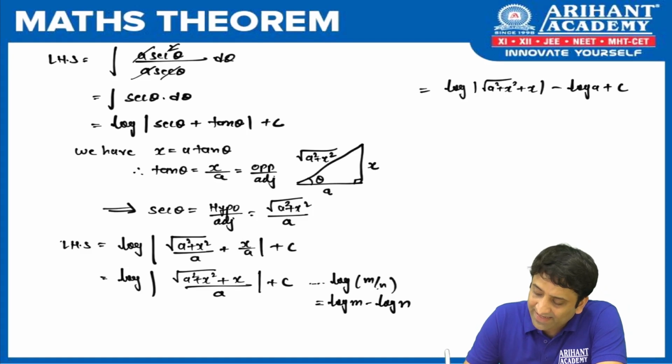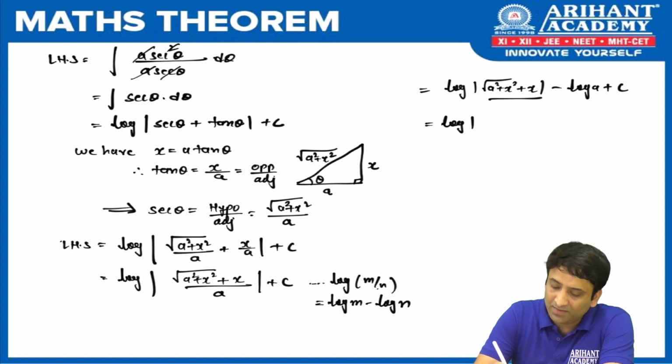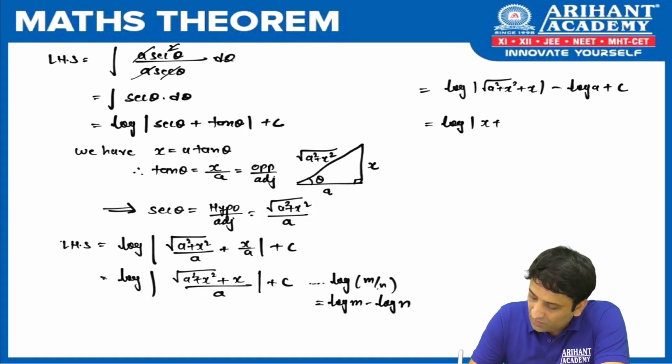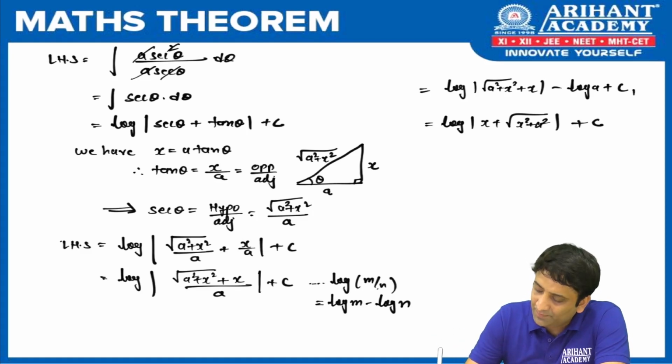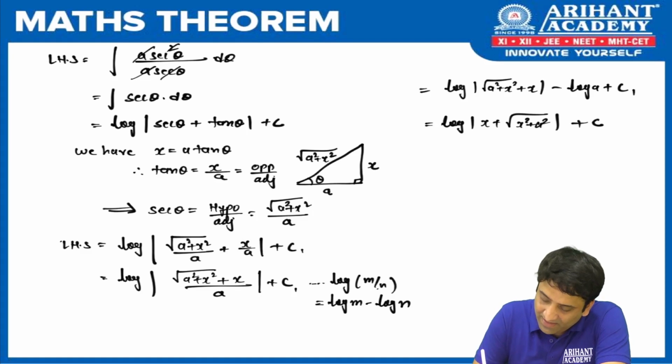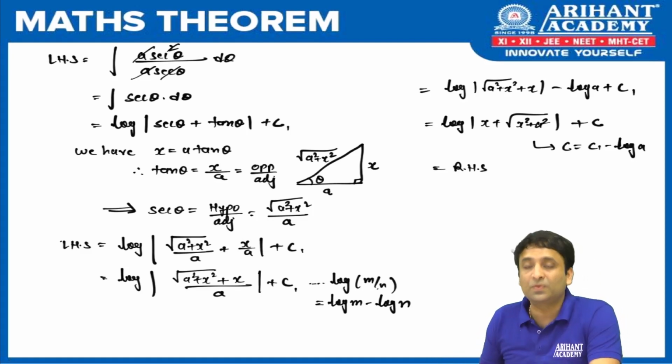So can we write the final answer as log of mod of, and inside if you see there is an addition, so we can flip the terms. So can we write it as x plus root of x square plus a square, plus c. And on the safer side, let us replace the previous step's c by c1, and say that I am replacing c with c1 minus log a, and LHS equal to RHS, hence proved.